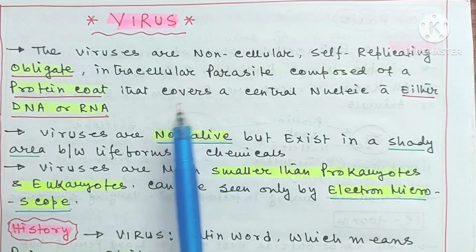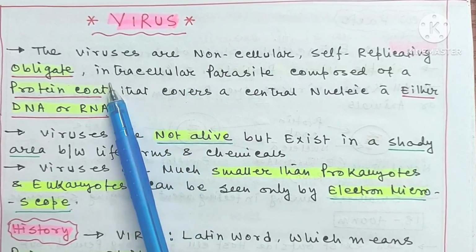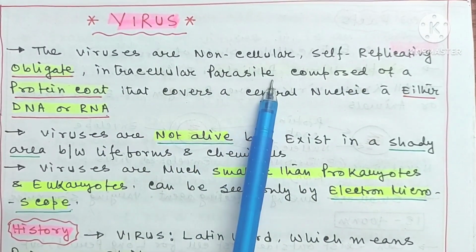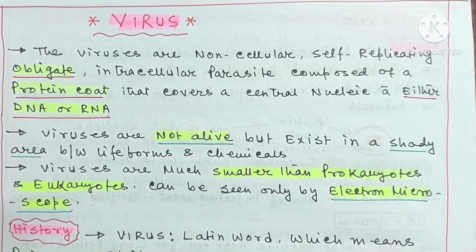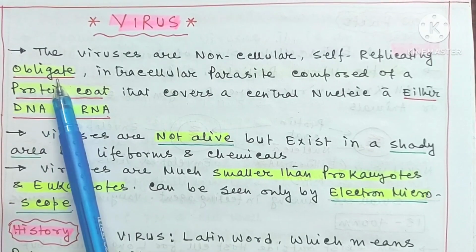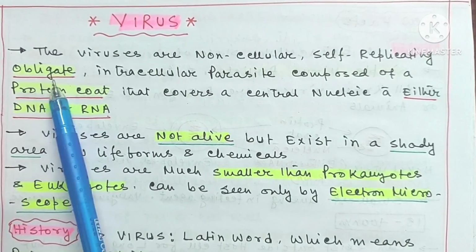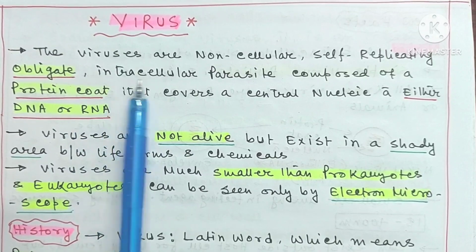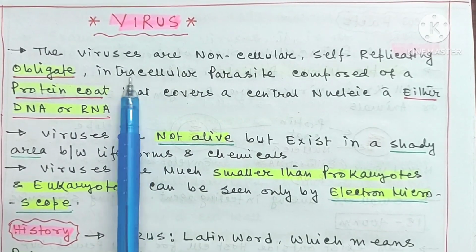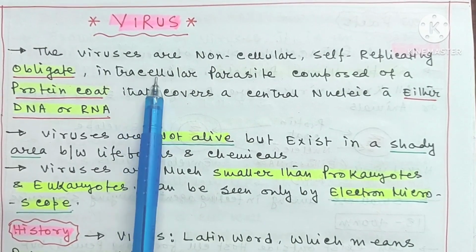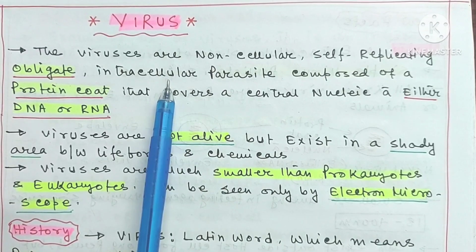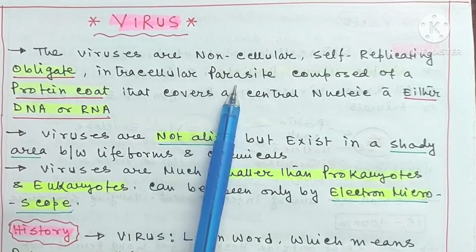In this video we will discuss viruses and their characters. Viruses are non-cellular, self-replicating, obligate intracellular parasites. That is, viruses cannot reproduce by themselves and they require a host cell for their reproduction, and for this reason they are known as obligate parasites. They are intracellular because they reside inside the cell, and inside the cell they can reproduce by the process of replication, and for this reason they are known as intracellular parasites, and they cause different types of disease.